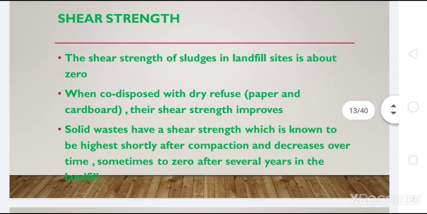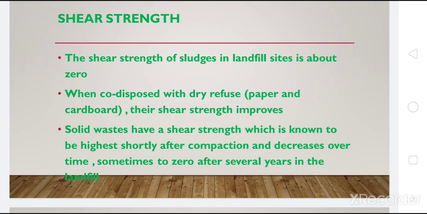Another physical property which is very important in the design of a landfill is the shear strength of the solid waste. The better the shear strength, the better we would be able to stack up the solid waste in a landfill.